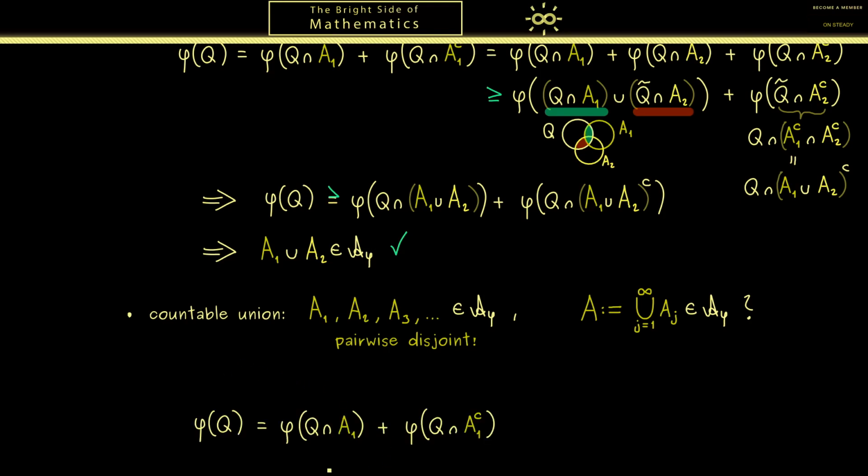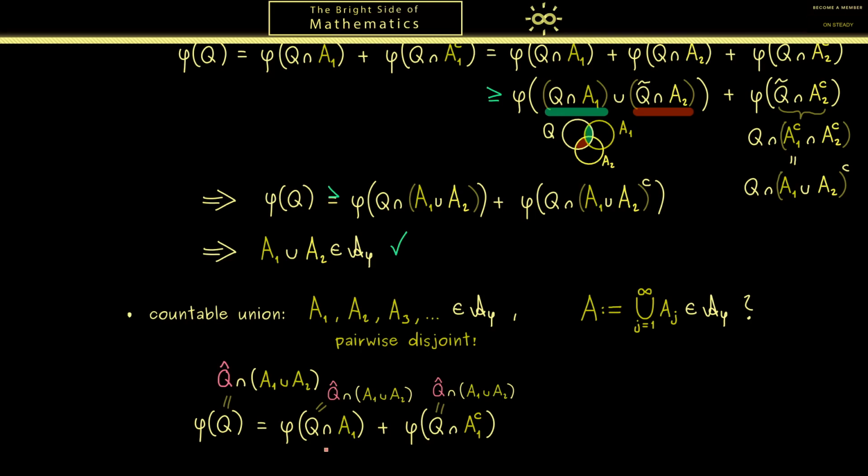Of course, at the start of the proof, it might not surprise you that again we use the property the outer measure gives us. However, here I want to put in a special set Q. First, we could have any set, so let's simply call it Q hat. And then we put in the intersection of A1 in the union with A2. And here, please keep in mind, A1 and A2 are disjoint. This fact will help us on the right hand side when we put in the same set for the set Q.